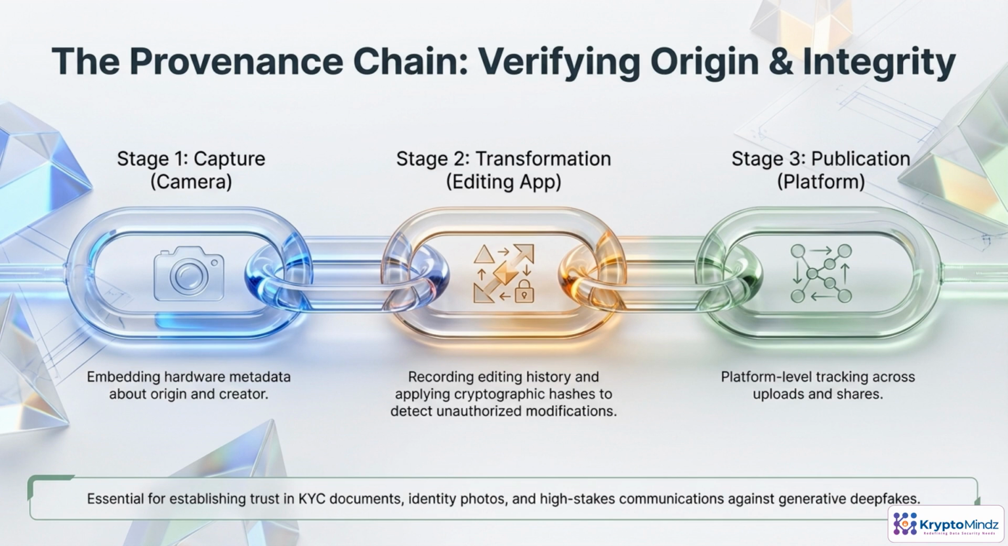Provenance is about tracking a piece of content across its entire life. At capture, the device can embed secure metadata about when, where, and by whom something was created. During transformation, editing tools log every change and add cryptographic hashes, so hidden or unauthorized edits become detectable. At publication, platforms track uploads and reshares, linking back to that history. This chain of custody is what lets banks, governments, and platforms trust identity photos, KYC documents, and other high-stakes media in a world of generative deepfakes.